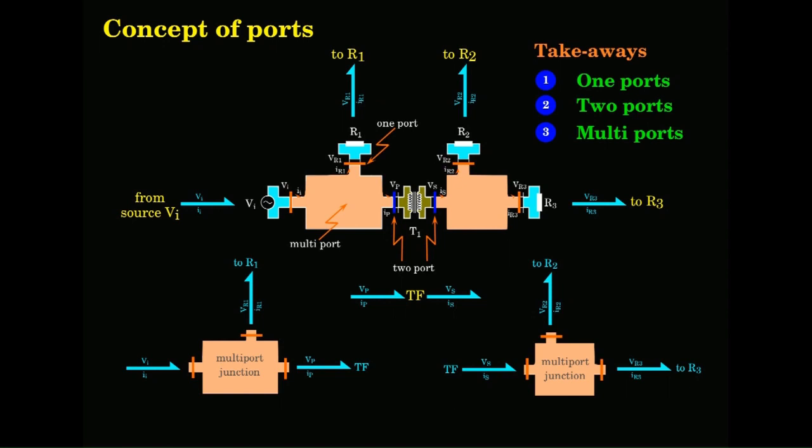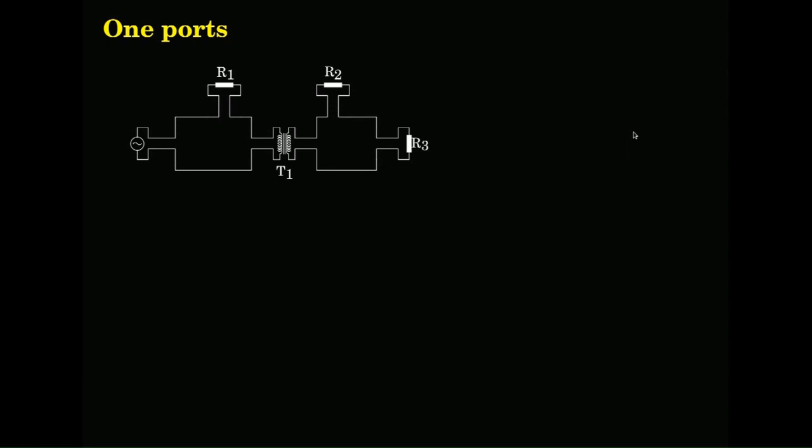A 1 port which has only one energy interaction entry exit door to the external world. A 2 port which has 2 entry exit energy interaction ports. A multi port, multiple doors and windows are available for that. Now, let us take 1 port. Let us see how we can characterize it.